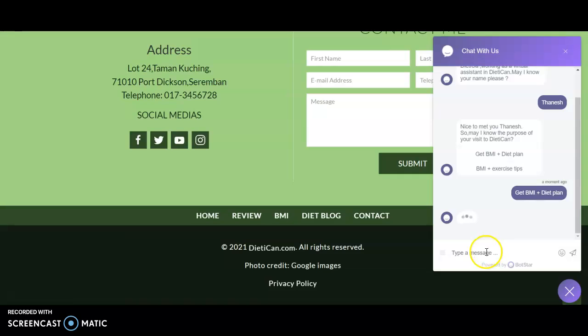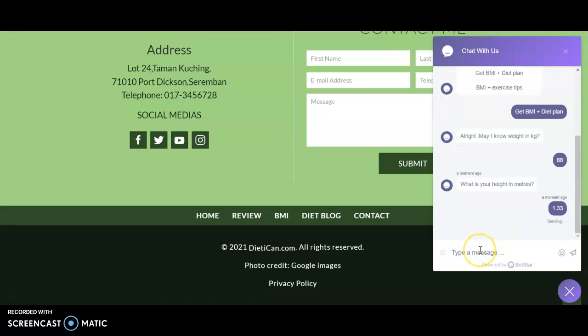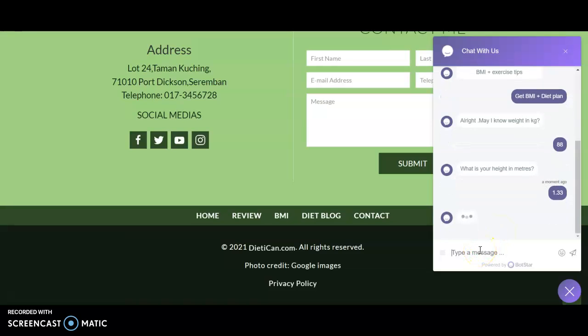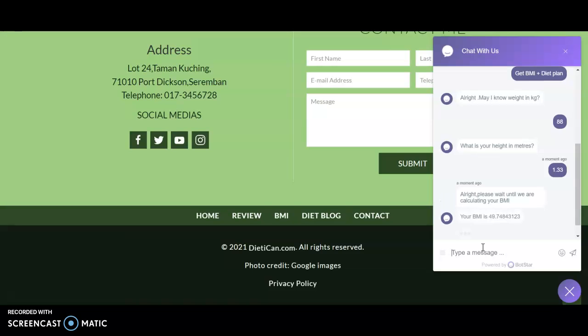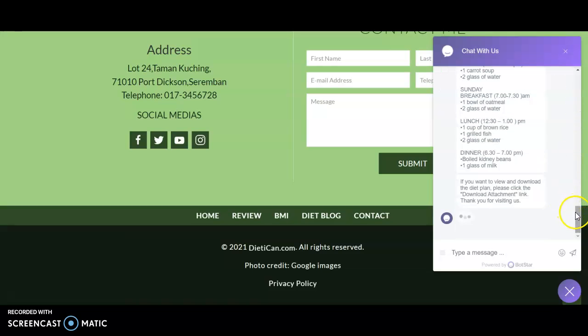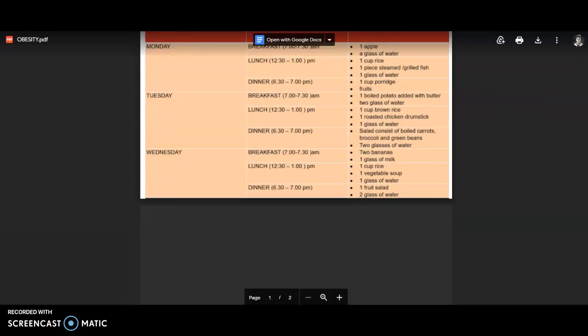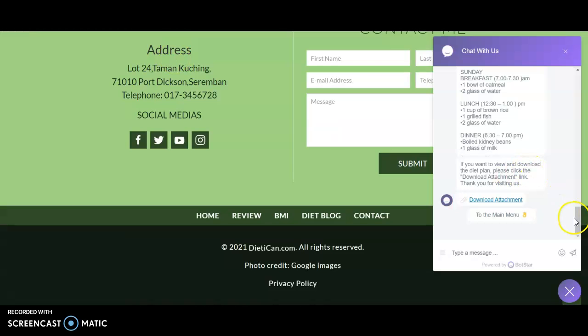and when we click diet plan, it requests a name, and we enter our height. So it will calculate our BMI and also diet plans. So we can download the attachments. So we can see our diet plans and also BMI.